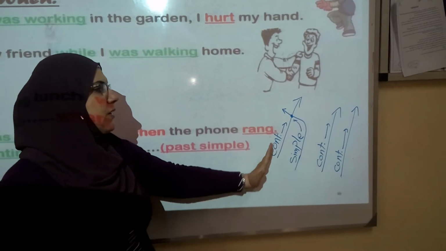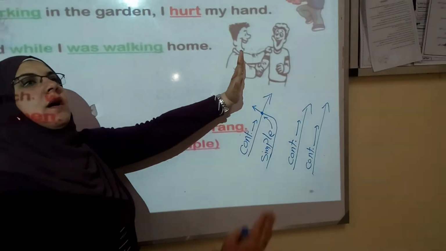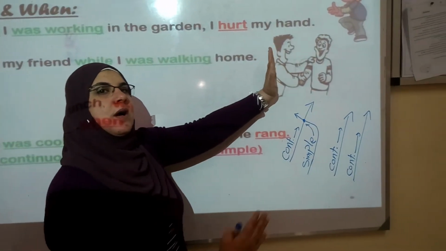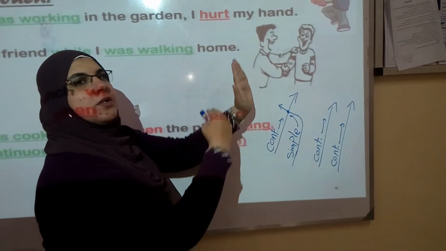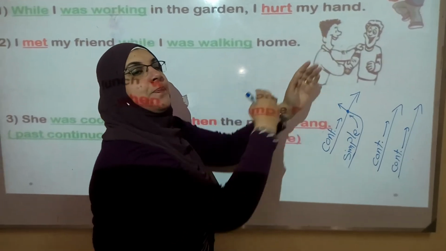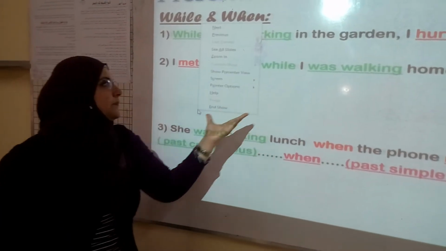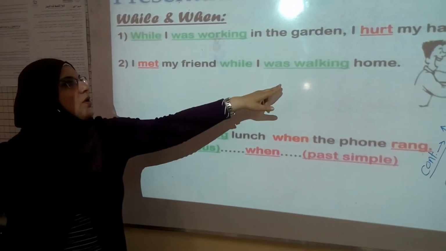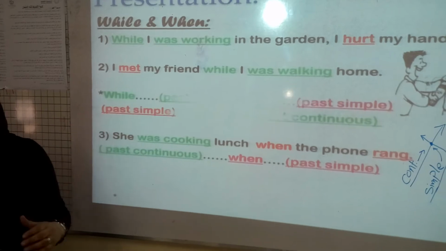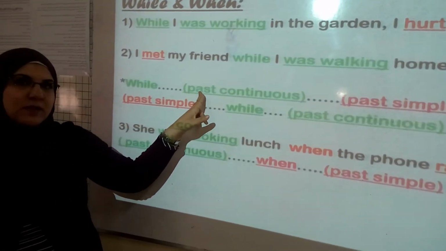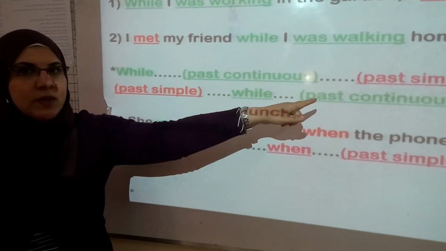While I was working in the garden, I hurt my hand. So this is past continuous and this is past simple tense. Here, I met my friends while I was walking home. Let's see the rule: while, then past continuous, and then past simple.